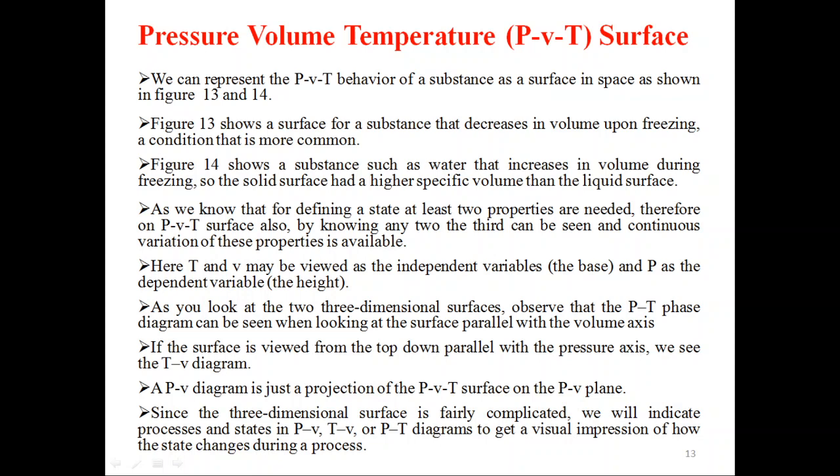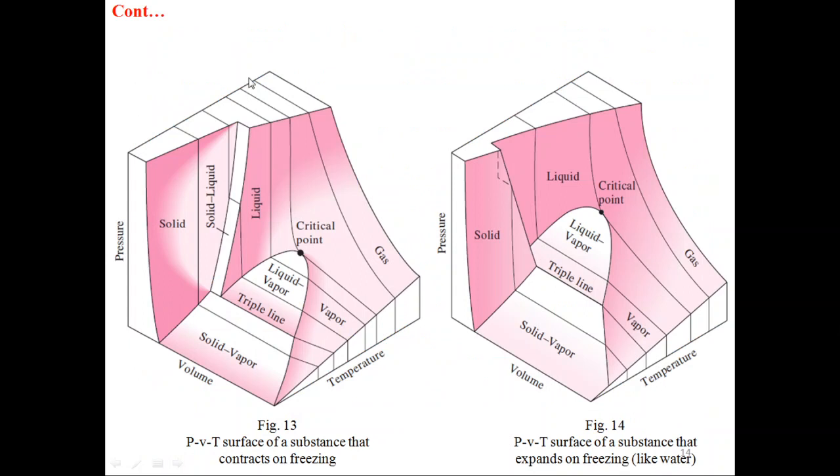If the surface is viewed from the top down parallel with the pressure axis, we see the temperature volume diagram. So if you see from the top towards down parallel to the pressure axis, you will see the volume temperature diagram.